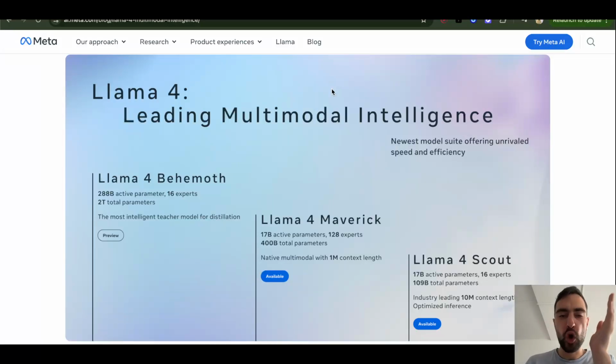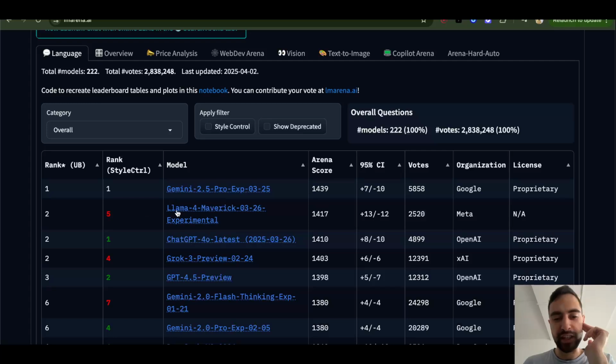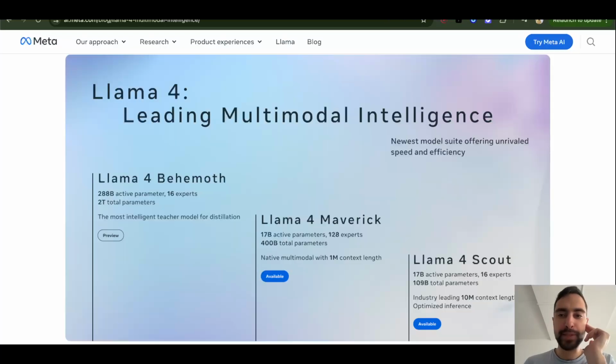Llama 4 full open source model just dropped, and it's currently second on the ChatLLM Arena blind testing website.